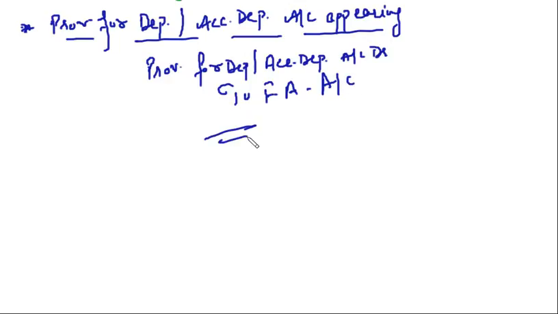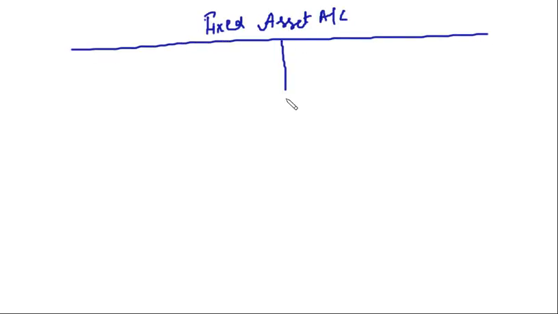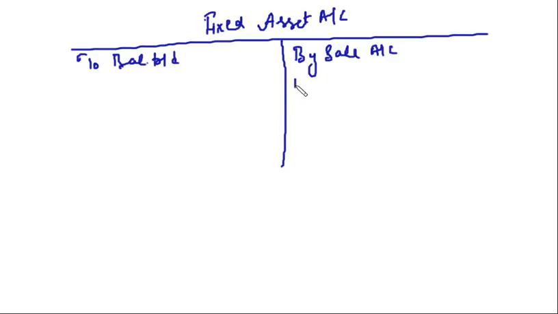So now when you are preparing the fixed asset account in case of investing activities, again you will have to prepare two accounts, that is the fixed asset account, right? In the fixed asset account you will have the opening balance, to balance brought down. You will have sale of fixed asset, sale account.